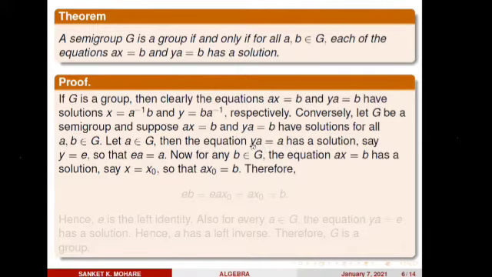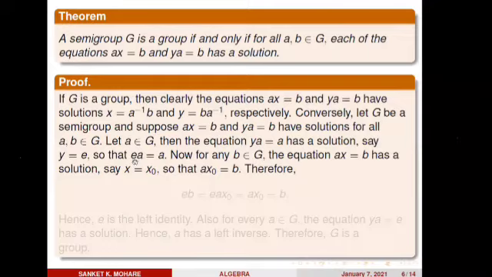Then obviously y must be some identity element, say e. So e times a is a. Therefore y must be equal to e. If a belongs to G, then the equation ya = a has a solution y = e, so that e a equals a. What we call e, if this property is satisfied, is called the identity.